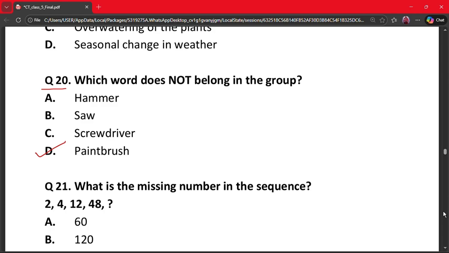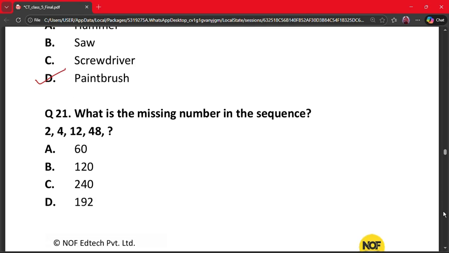Paintbrush is not used for mechanical purposes. It is used for painting. So the odd one out is option D.